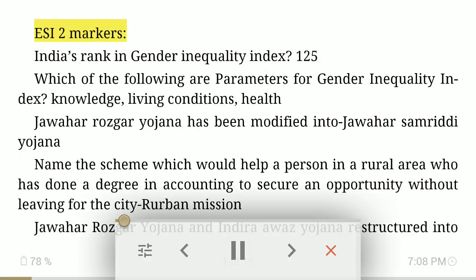ISI 2 markers. India's rank in Gender Inequality Index. 125. Which of the following are parameters for Gender Inequality Index? Knowledge, living conditions, health. Jawahar Rozgar Yojana has been modified into Jawahar Samriddhi Yojana.